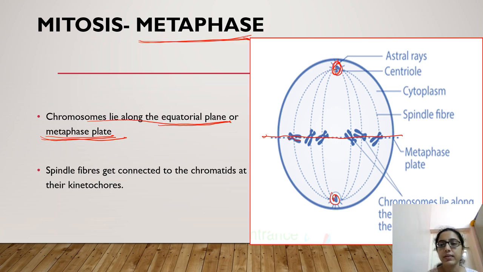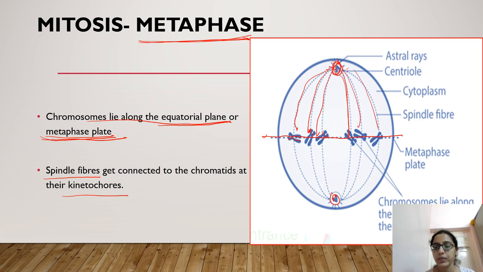Spindle fibers: see, this aster formation occurred in prophase. Now these spindle fibers get enlarged and they get attached to the chromosome at the kinetochore. Kinetochore means the smaller end of the chromosome. They attach themselves to the kinetochore.